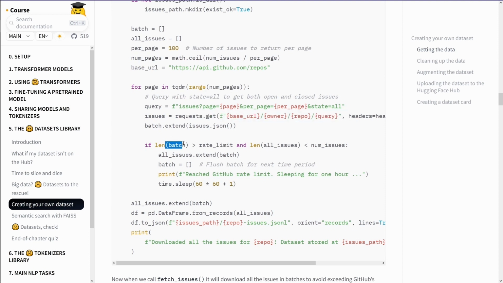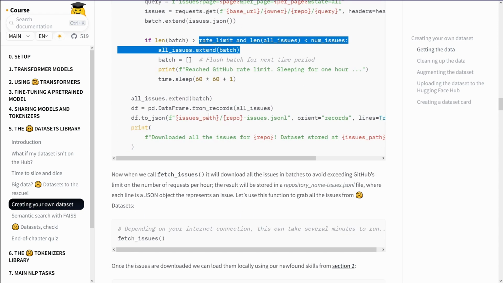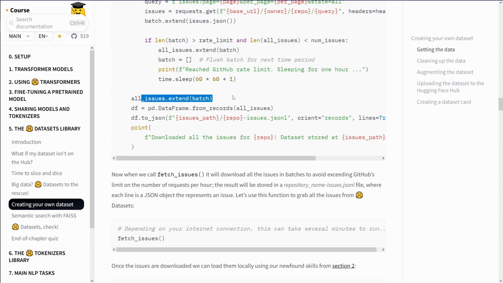If the length of the batch is, yeah, there's a rate limit, of course. You cannot download unlimited. I don't know what the exact limit is right now, but yeah. You have to be respectful because others want to work too on this platform. So you extend your list with the batch data. You form a data frame from the records. Yes, okay. And then you have data frame to JSON. So download all the issues from the repo. Yes.